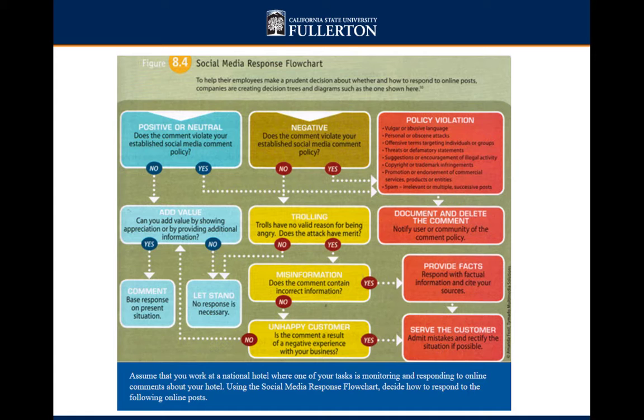So a lot of organizations are helping their employees know how to respond to people when dealing with social media, just like how you're going to respond to a client when you're writing a welcome message, a direct message, a positive message, a negative message, a persuasive message, but this focuses more on social media. Figure 8.4 of your book shows a social media response flow chart. To help their employees make a prudent decision about whether and how to respond to online posts, companies are creating these decision trees and diagrams, such as the one shown here.